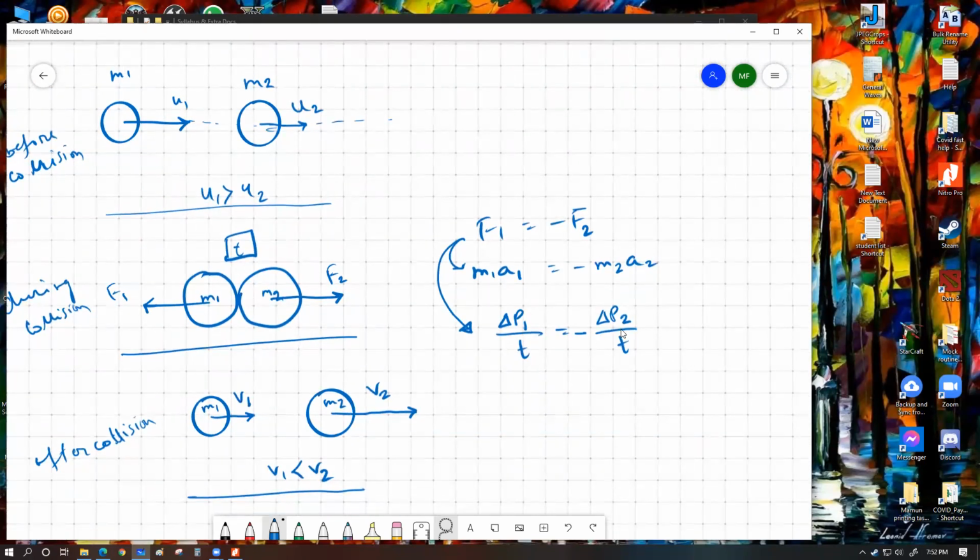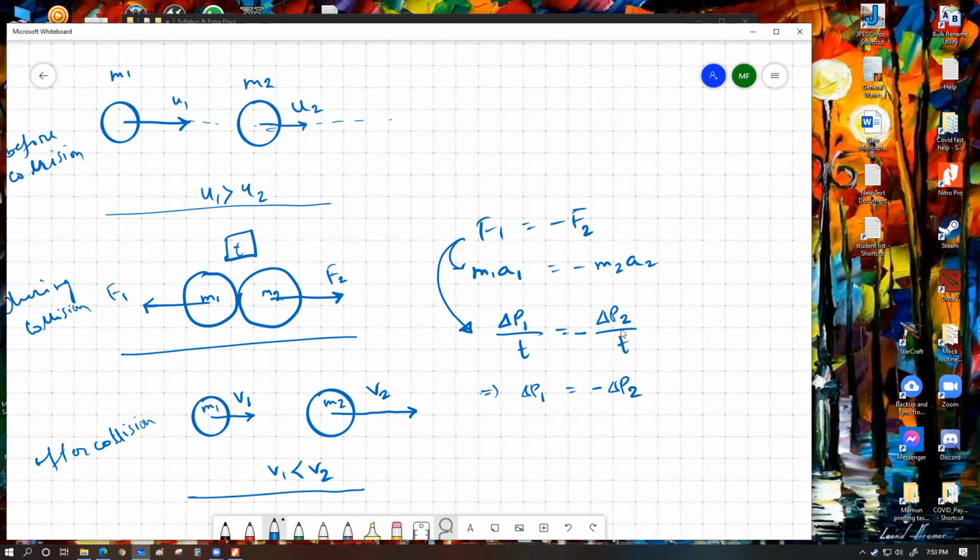We have P1 and P2 individually different because these two are exclusive to the two different bodies, whereas T is a common variable for both of them because the collision happens for the same duration for both of them. So if you get rid of the T on both sides, we get that the change of momentum of object 1 is equal to the change of momentum of object 2, but it happens in the opposite direction.